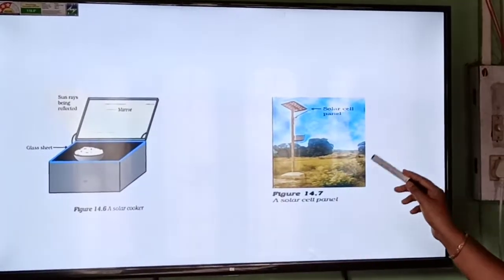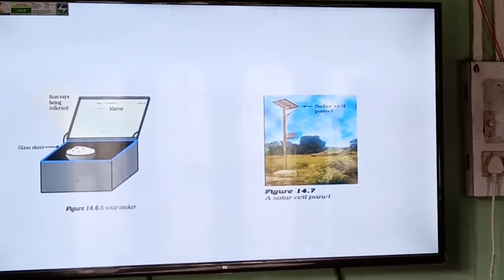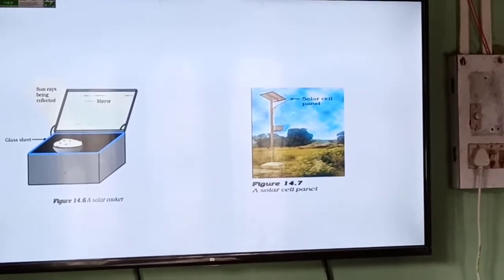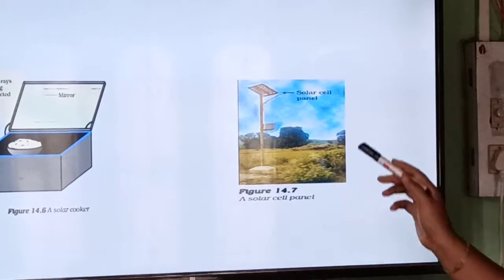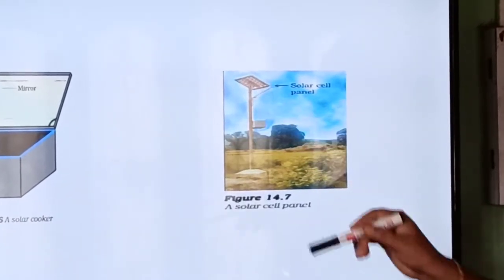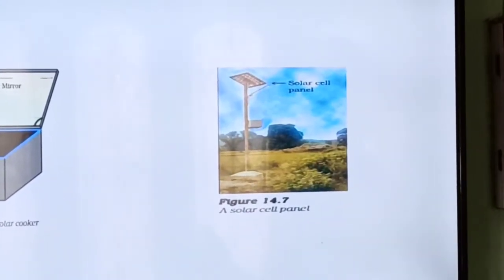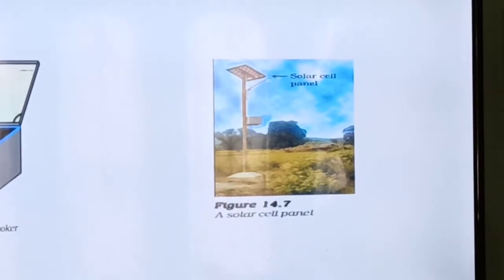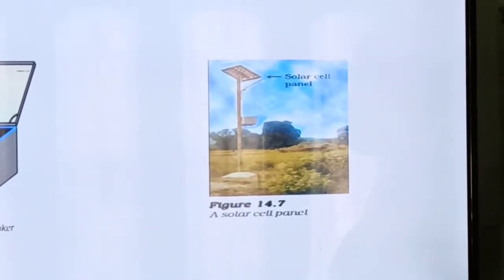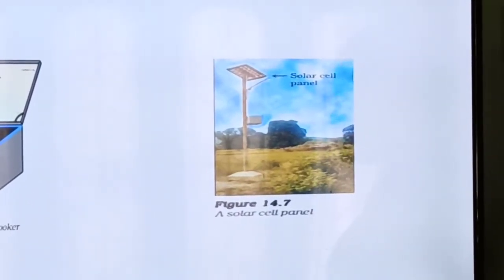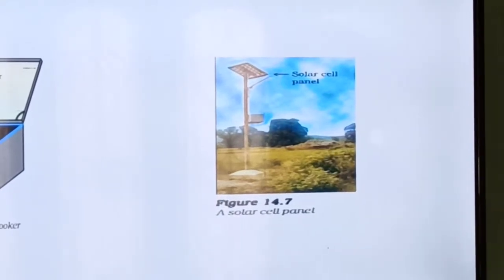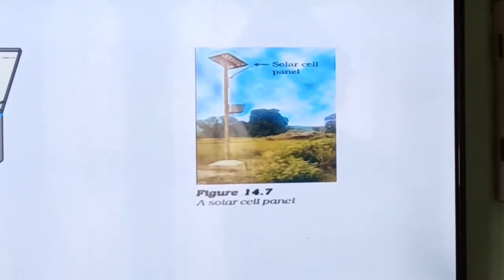And this is the picture of a solar panel that we can see at different places. These solar plates trap the energy, and that energy is converted into electricity by the same process of the rotation of the turbine and running of the generator.